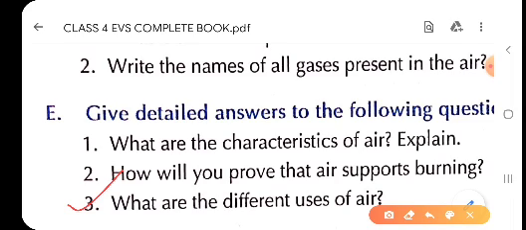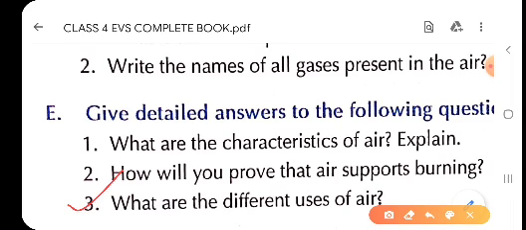Because of the air only we are able to sail boats and yachts, or we are able to fly kites, aeroplanes or helicopters in the sky. So children, air is very helpful and it helps us in different ways.